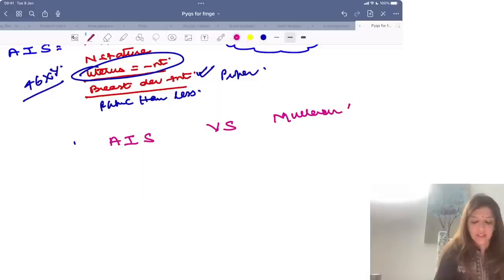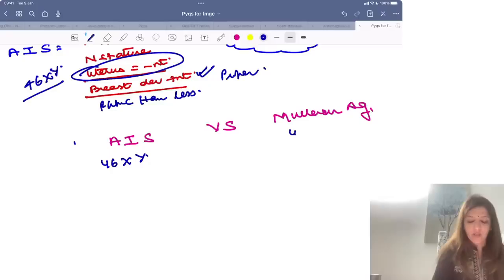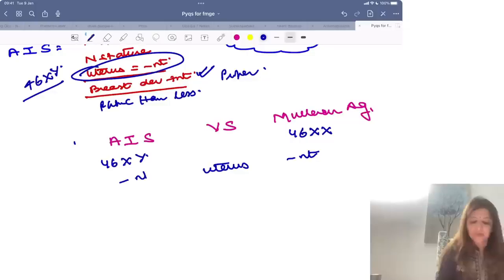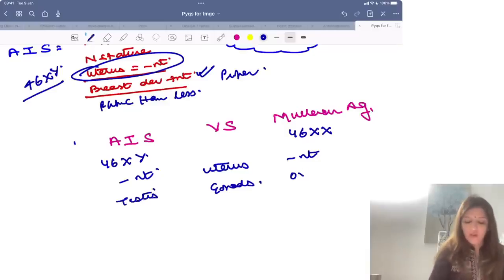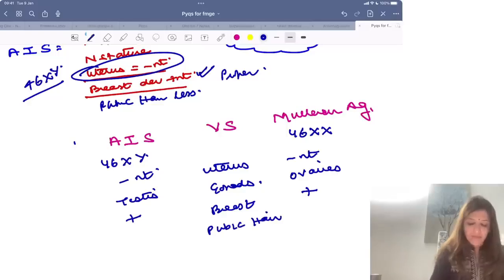Very easy. Let us see. Androgen insensitivity is 46XY, Mullerian agenesis is 46XX. दोनों में uterus absent, right? Gonads in androgen insensitivity, testes. Over here, ovaries. Breast development दोनों में present. Pubic hair absent in androgen insensitivity, present in Mullerian agenesis.